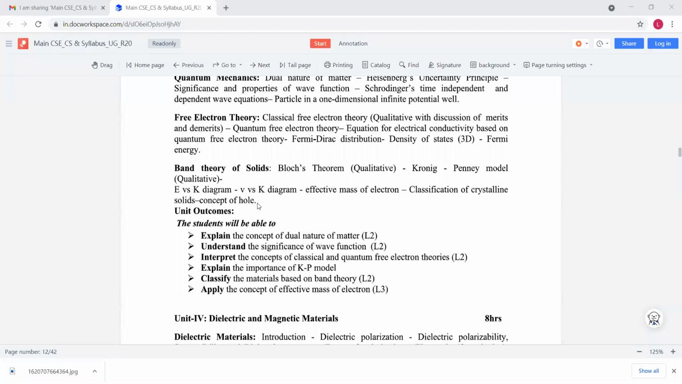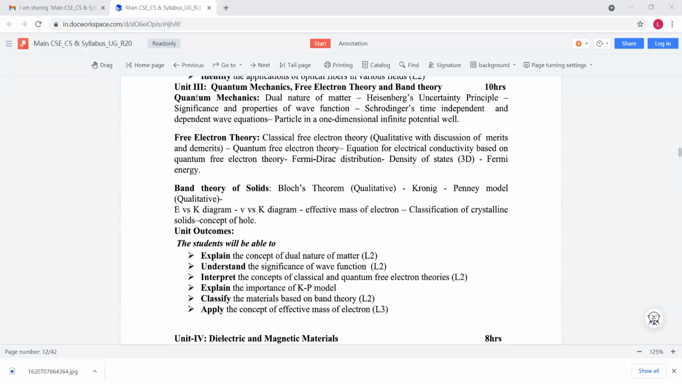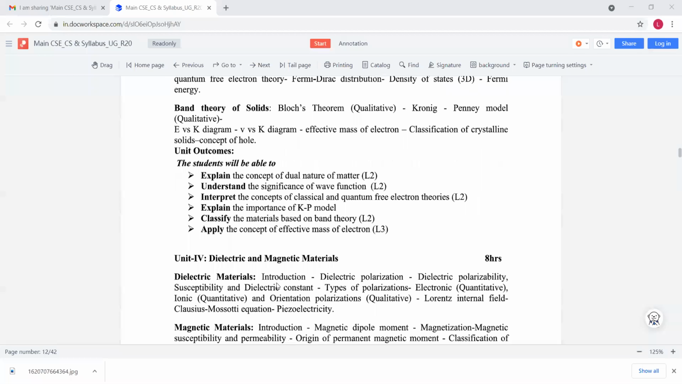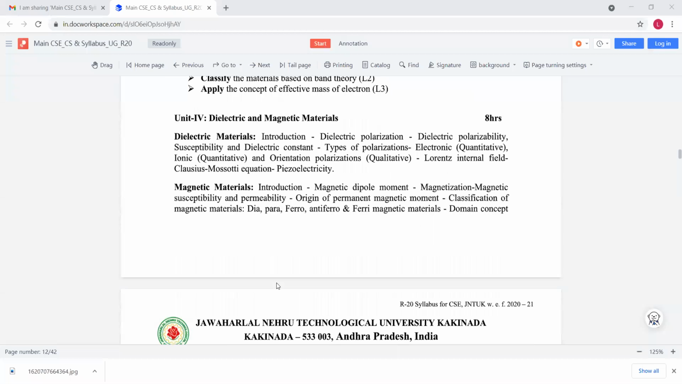Hole is nothing but replacement of electron, or it is completely opposite of electron, opposite charge of electron. So in this chapter, we discuss the concept of hole. So these three chapters we discuss in this unit, that is quantum mechanics, free electron theory, and band theory of solids. And the fourth chapter is nothing but dielectrics and magnetic materials.